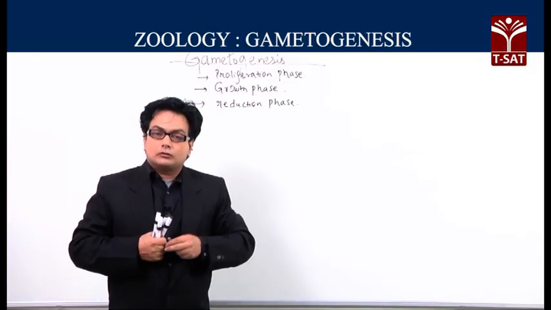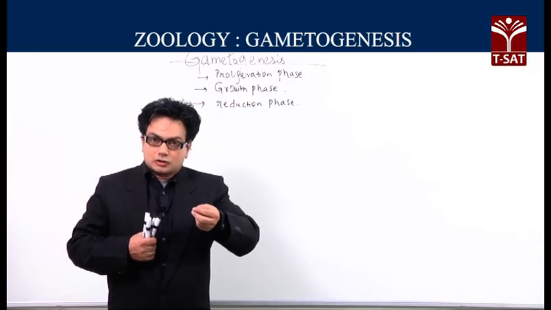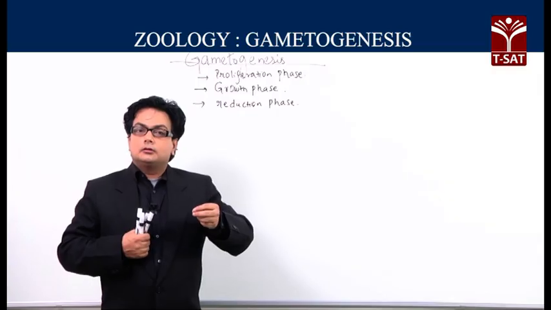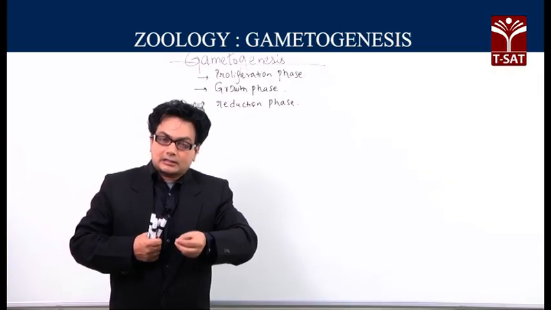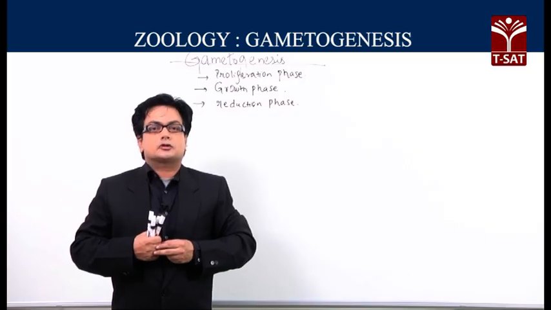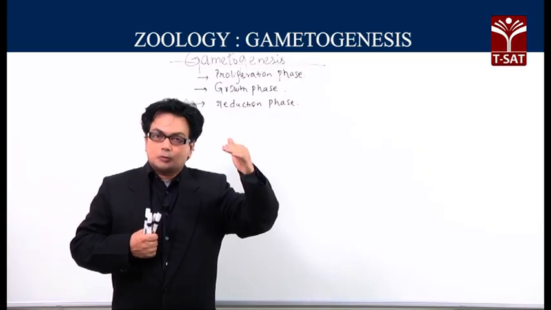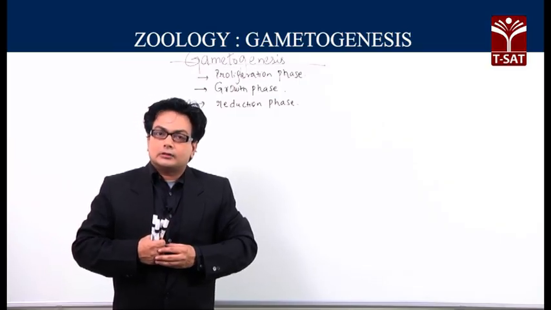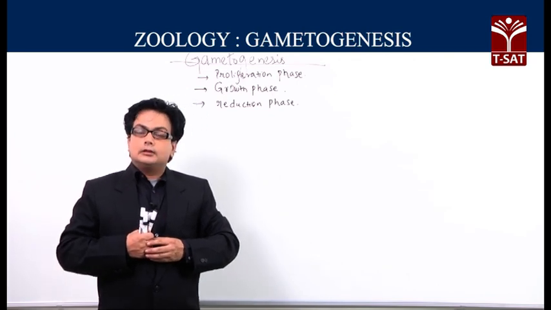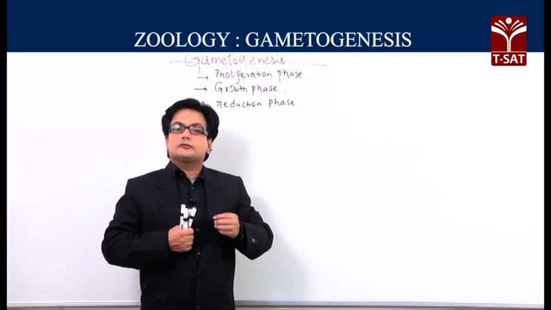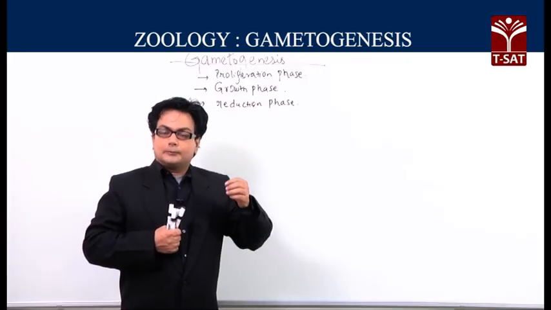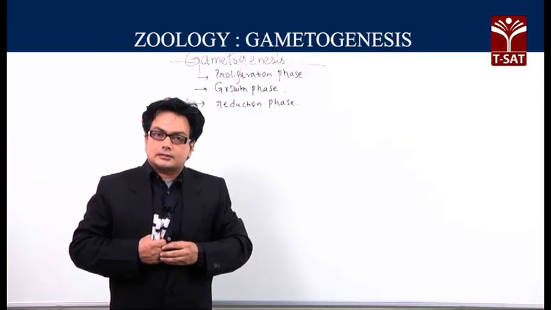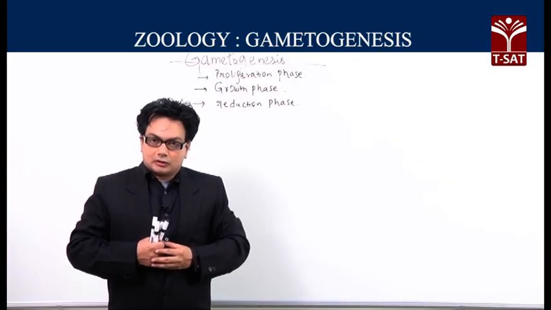The reduction phase involves meiosis 1 as well as meiosis 2. Sometimes we call them the maturation divisions also. So meiosis 1, meiosis 2, after its completion ultimately results in the production of the gametes. And these sequential events which occur within the gonad, whether male or female, are called gametogenesis. So, gametogenesis primarily involves 3 phases: the proliferation, the growth, and finally the reduction phase. And after the reduction phase is completed, there will be production of the gametes, which are haploid.